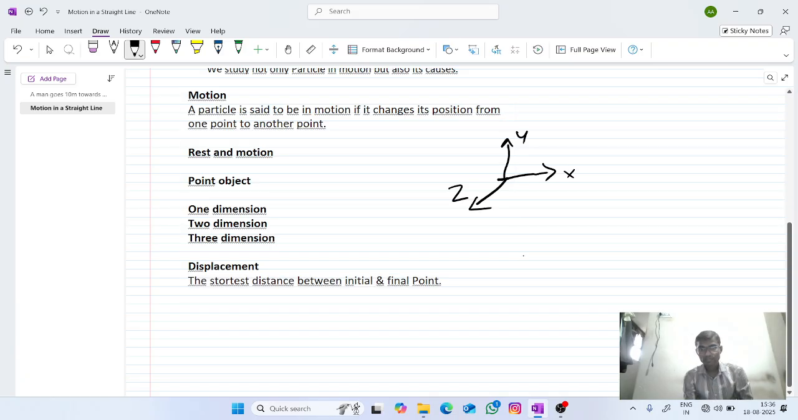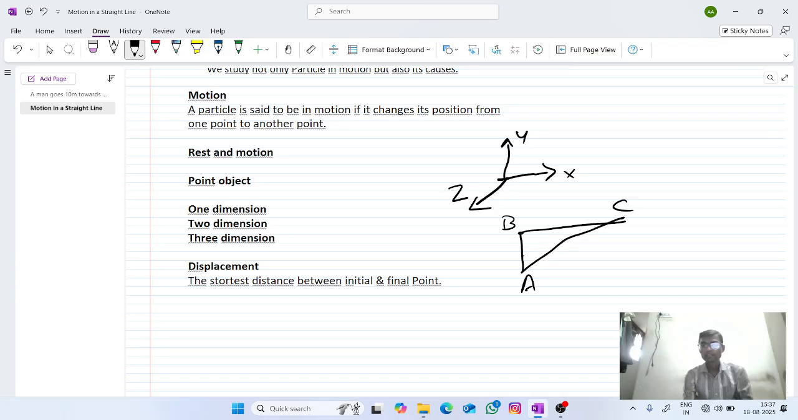For example, from here to here, this is point A, this is point B. Now a particle is moving from point A to point B here. From point B, again this particle is moving in this direction. Let us say point C now. So from point A to point B, and then to point C.